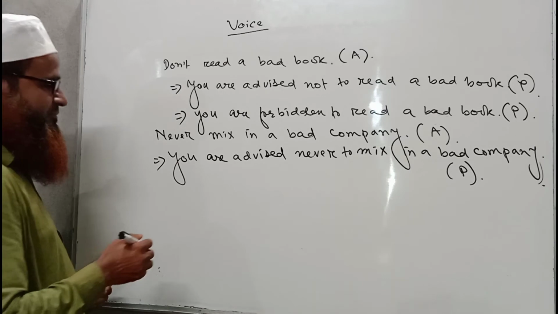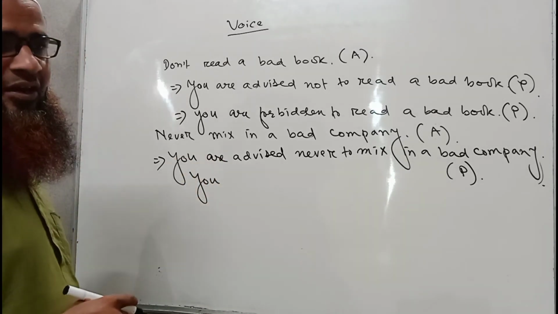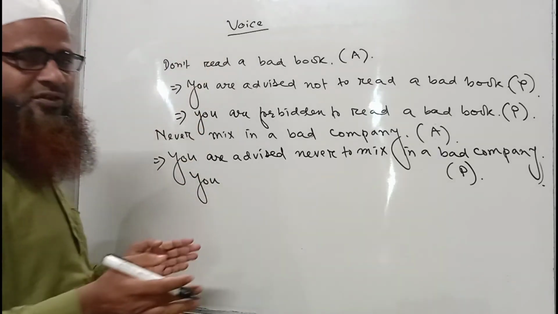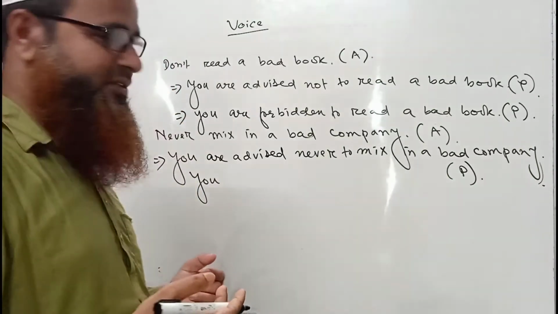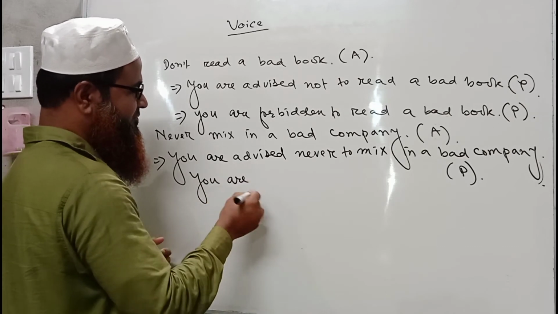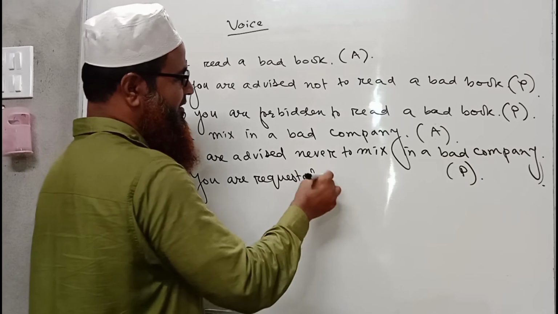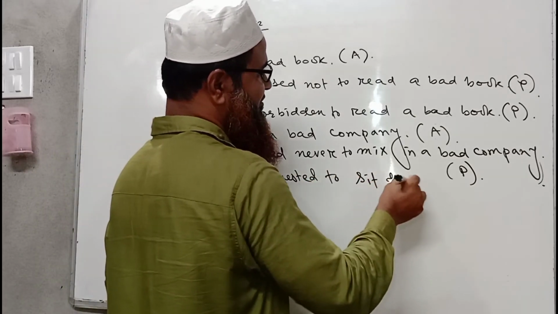Now if we write a sentence in its passive form, that means of an imperative sentence, we should make it active. How will we do it? I am writing here, you are requested to sit down.